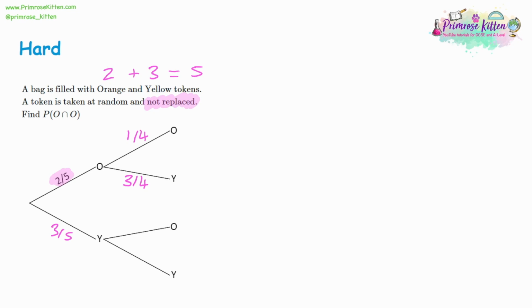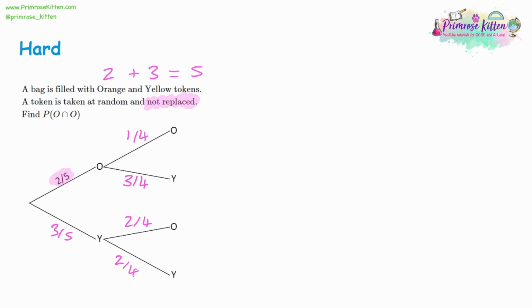Now, the bottom tree is going to be different again, because we have a 3 out of 5 chance of getting a yellow, and we've chosen yellow. If we choose a yellow token, the chance of yellow goes down by 1 for the numerator, and the denominator goes down by 1 as well, because we've taken that yellow token out of the bag. The total's gone down by 1, and yellow's gone down by 1. Now, for orange, we started out with 2 orange tokens, and there are 4 tokens altogether in the bag. We didn't take any orange out, so it's still at 2. And we'll see that 2 out of 4 plus 2 out of 4 gives us a whole one.